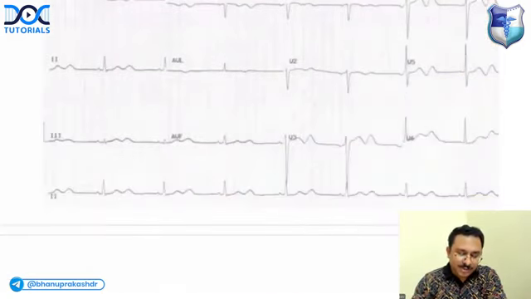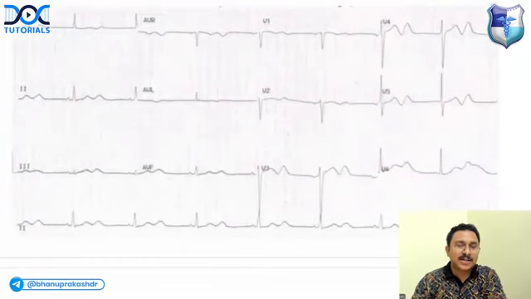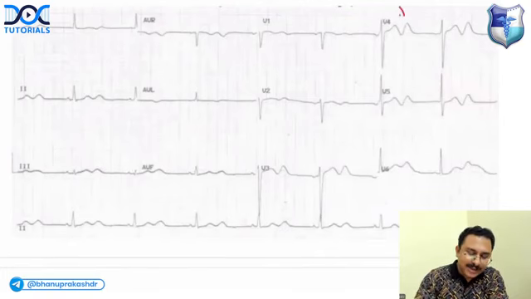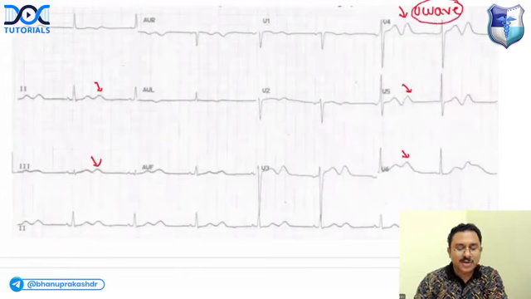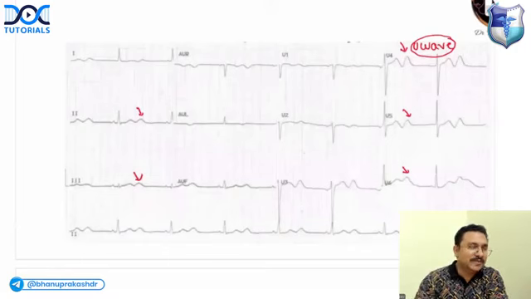Okay. What about this ECG? What is the electrolyte abnormality associated with this ECG? Again, please look at this carefully. Can you see that immediately after the T wave, there is another wave? What is this? This is called U wave. In which condition do you get a prominent U wave?